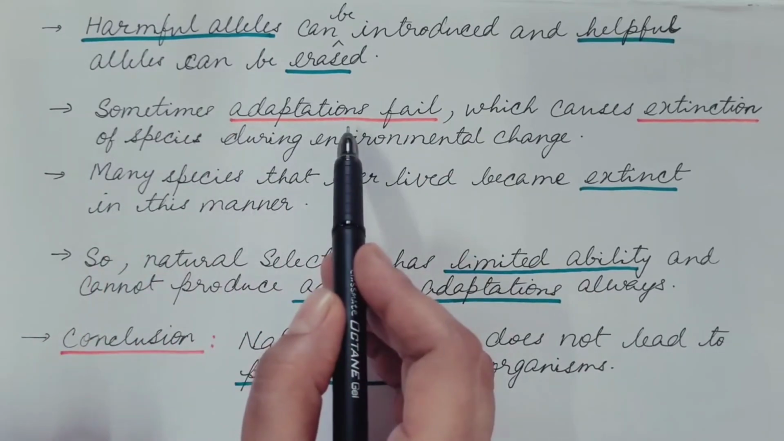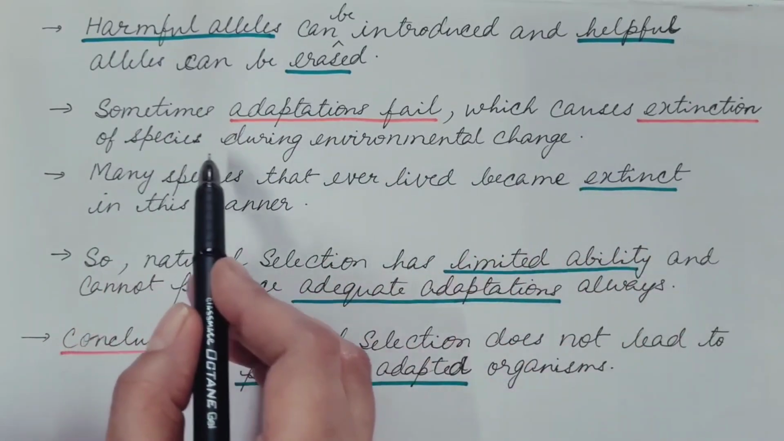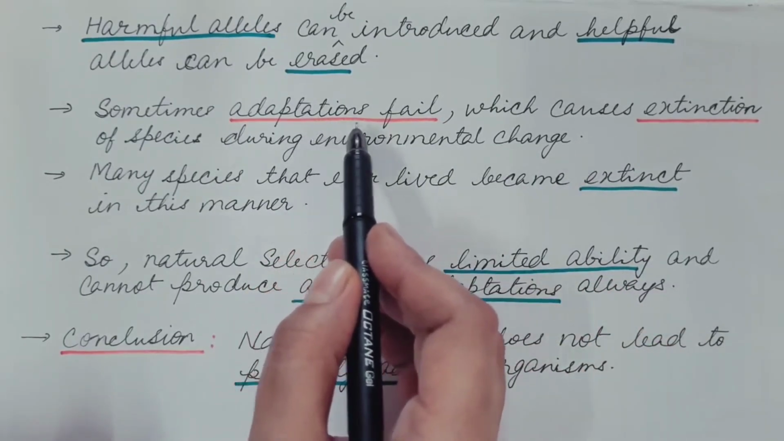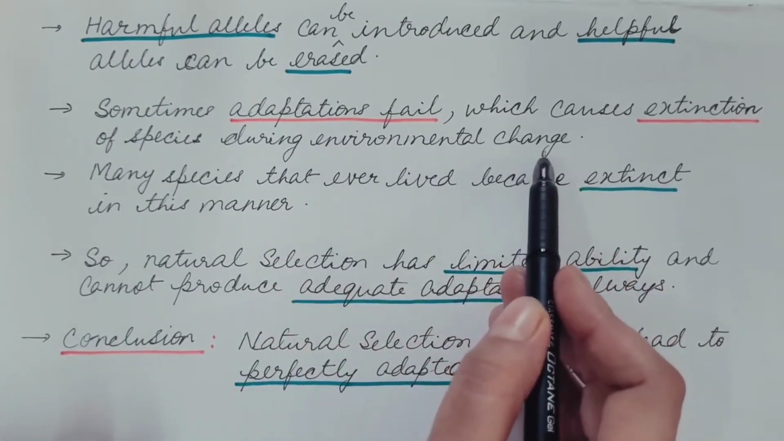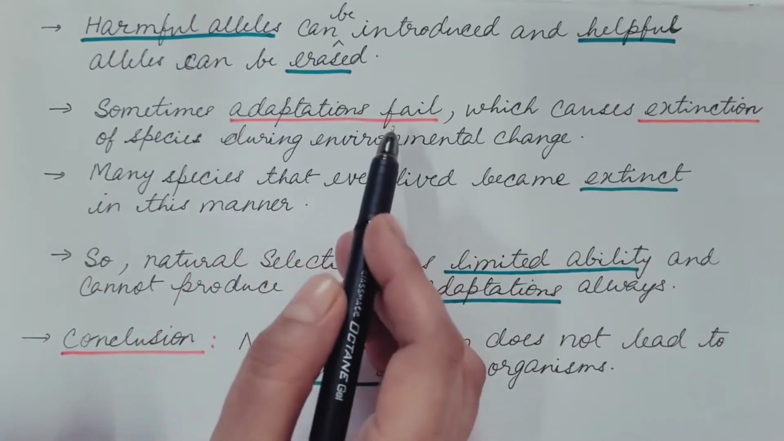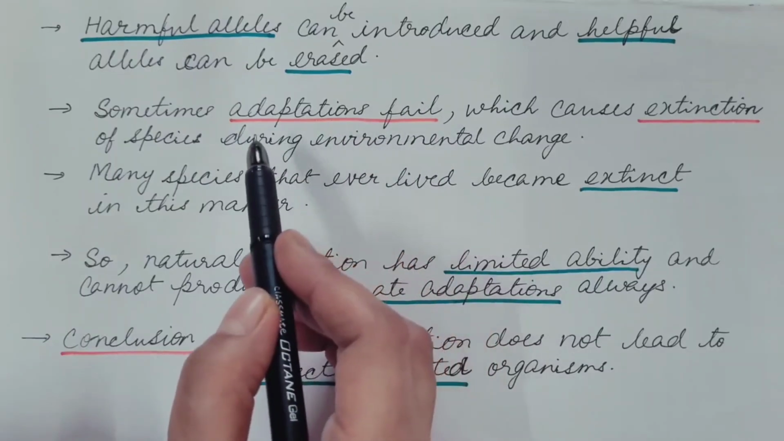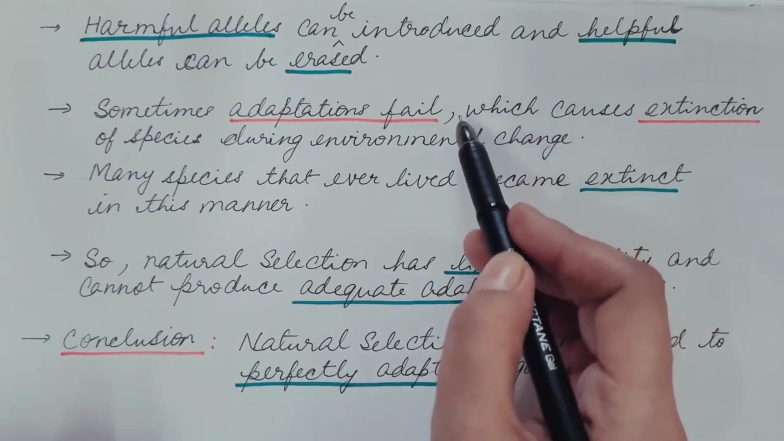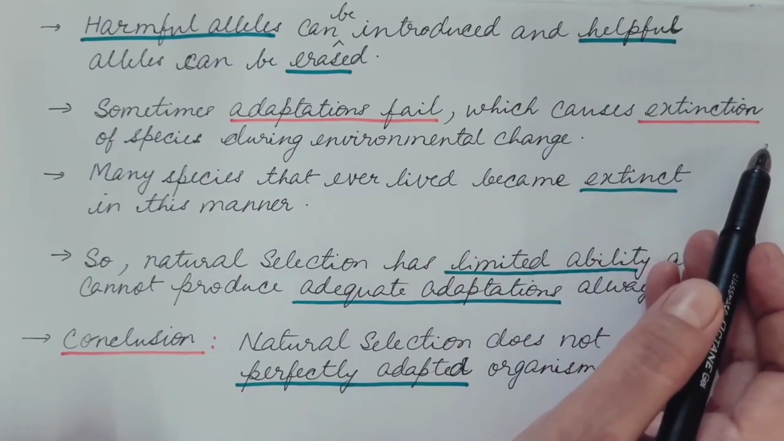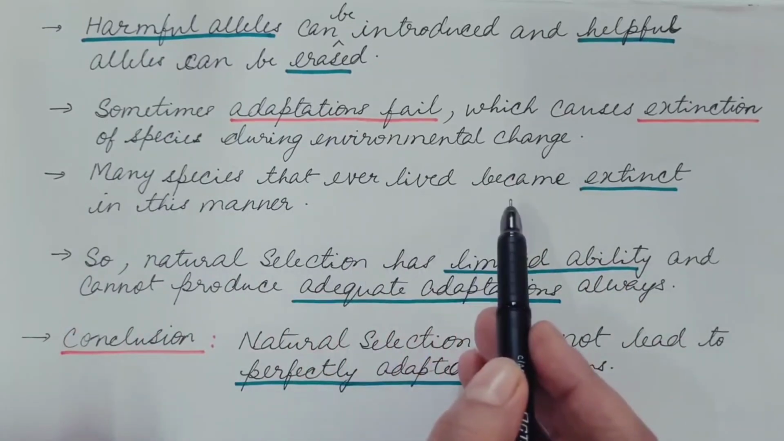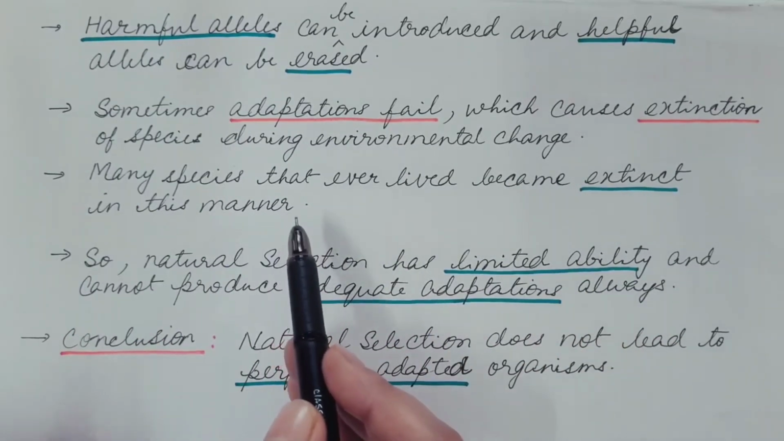So sometimes adaptations fail, which causes extinction of species during environmental changes. Because sometimes what happens is that environmental change takes place at a fast rate, but organisms cannot cope with these changes because they change at a slow pace. Hence, sometimes they become extinct because they cannot cope with the environmental change. Many species that ever lived became extinct in this manner. One of the important examples is the dinosaur.